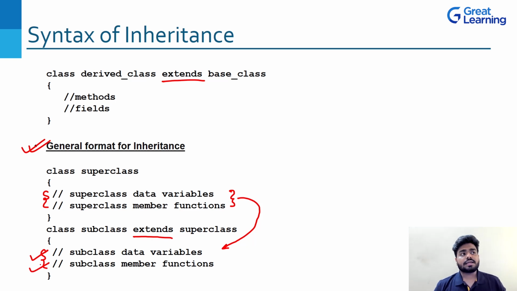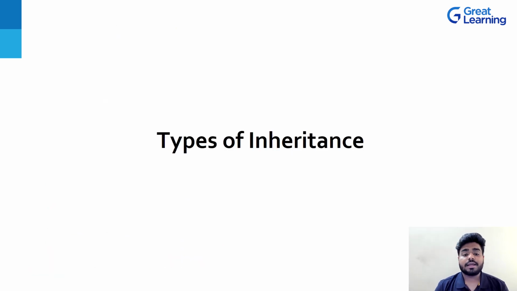Okay, so you can say that in total, this subclass will now have four things. First of all, its own subclass data variable and subclass member function, and then the superclass data variable and superclass member functions also. So this is the syntax of inheritance. If you have not understood, don't worry, because now we are going to understand the different types of inheritance and we are going to see some programs based on that, right?